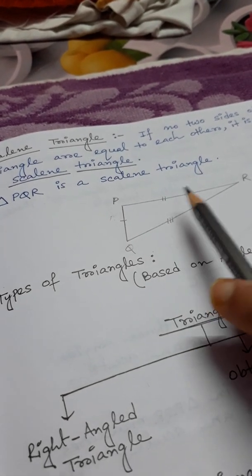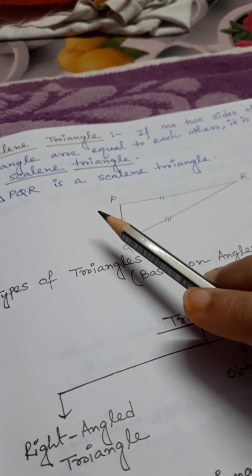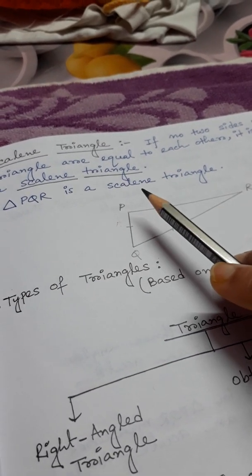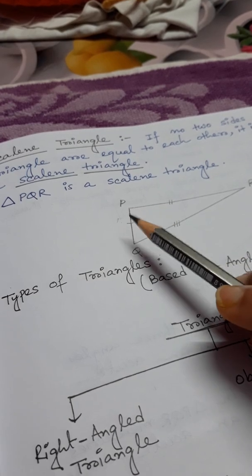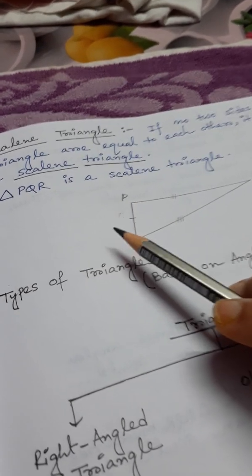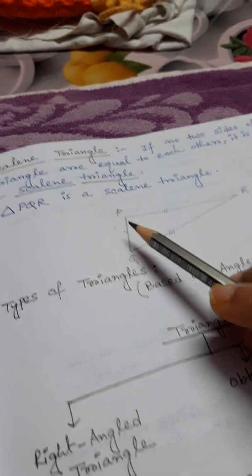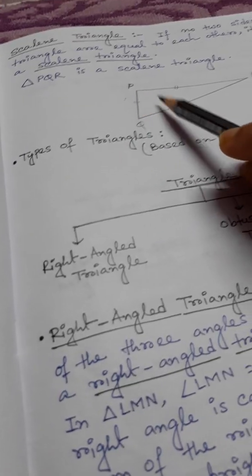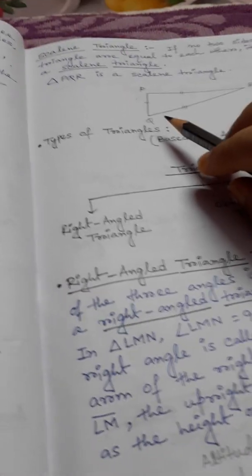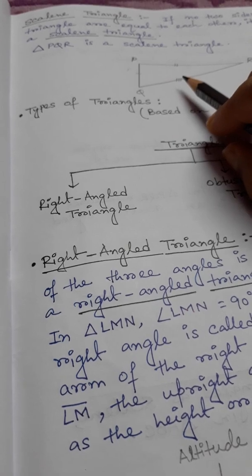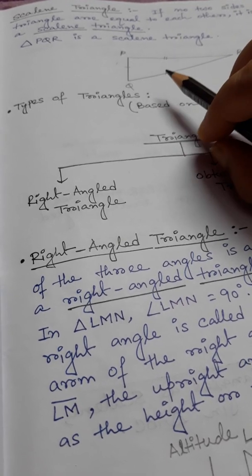So how can you identify which one is equilateral, which one is isosceles, and which one is scalene? It is very easy. In an equilateral triangle, the three sides are equal, and the angles are each equal to 60 degrees. In an isosceles triangle, only two sides are equal, and the angles opposite those sides are also equal.